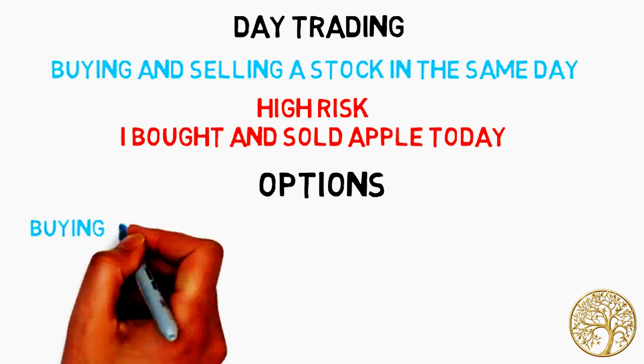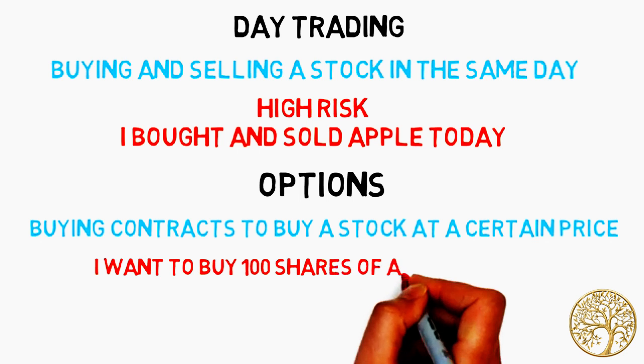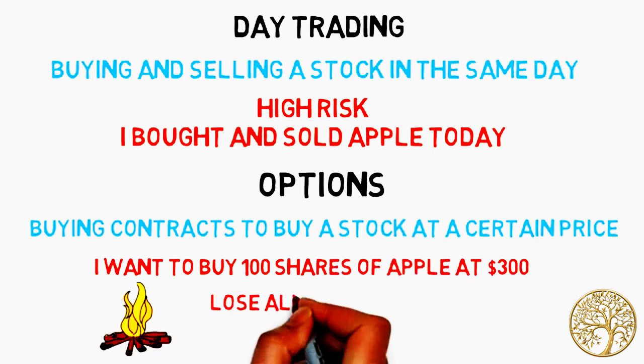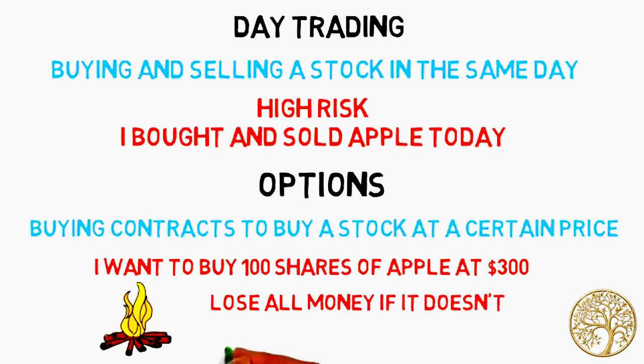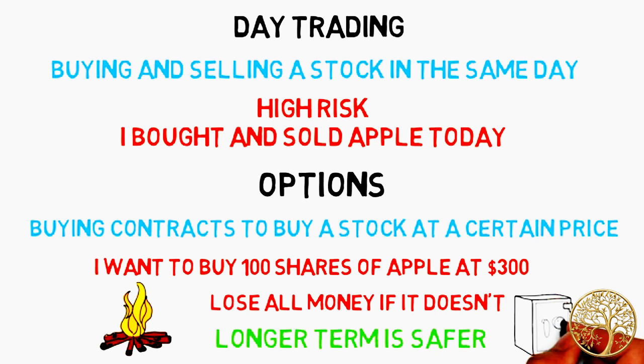Options. The highest risk way to buy contracts for stocks. Instead of buying the actual stock, you buy contracts that let you buy them at a certain price in the future. If you think Apple stock will reach $300 by next week, and it doesn't reach that price, you just lost all your money. Longer term options would be safer. If you buy a contract for Apple to reach $300 in 5 years, that's more likely to happen.